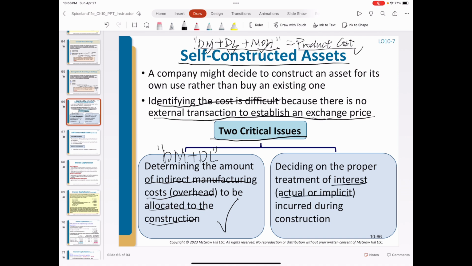Because usually self-constructed assets need a large investment. It needs a large amount of money, and this money is assumed to come from borrowed funds, or even if the company uses its own funds, there's opportunity cost, interest. For self-constructed assets, we need to capitalize the interest cost into the value of the assets.